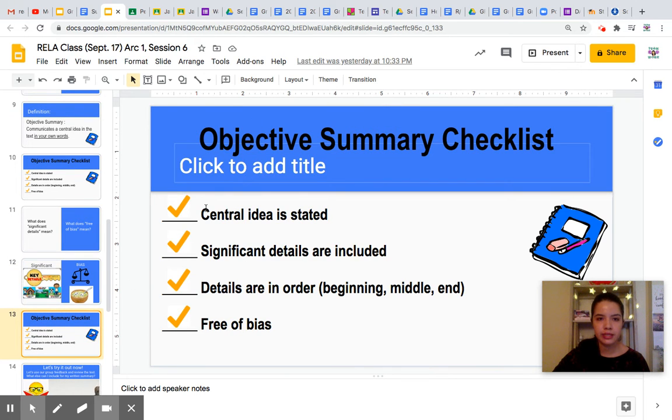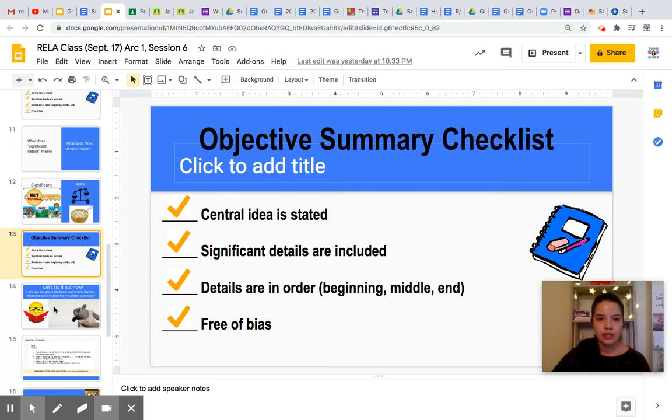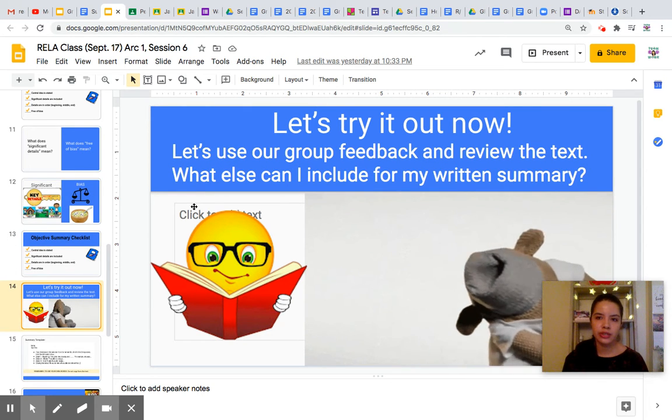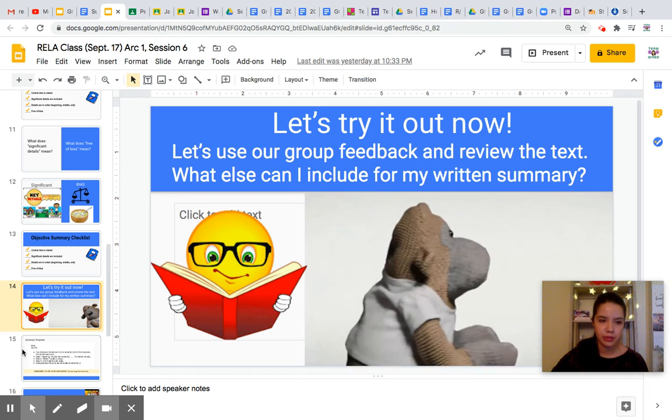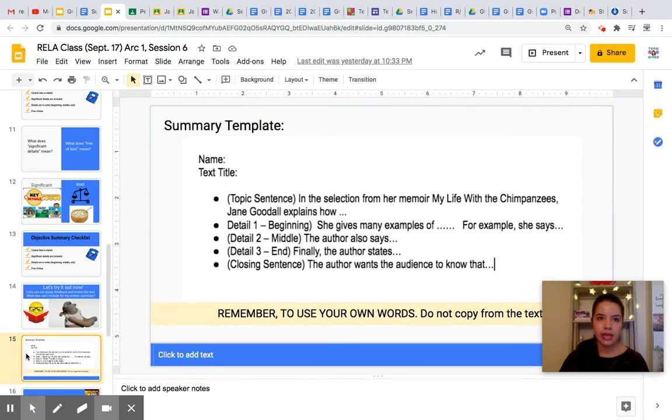Okay, keep your checkmark list in mind. All right, and then in class, we tried out starting to draft our summary. So I introduced us to our template. Everybody has access to this in today's post on Google Classroom. So you're able to write on it, write your name, the text that you're doing the summary on. And then this is an example of a topic sentence. We usually begin a summary by saying, in the story, in the text, and then you say the title, right? In this case, it's a memoir, right? And it's a piece from the memoir. So in the selection from her memoir, My Life with the Chimpanzees, Jane Goodall explains how.